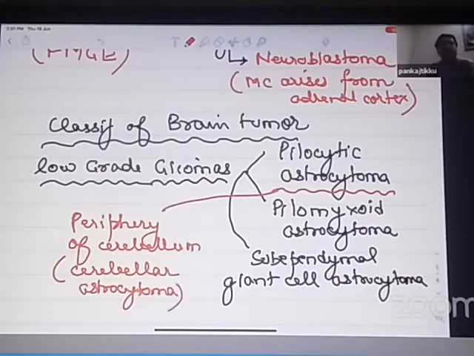Why are they called cerebellar astrocytomas? Because they are arising from the peripheries of the cerebellum. You know, the cerebellum has in the center a vermis, and on the peripheries you have the lobes. So if a brain tumor is arising from the periphery of the cerebellum, it is likely to be a very low-grade tumor which is known as pilocytic astrocytoma.